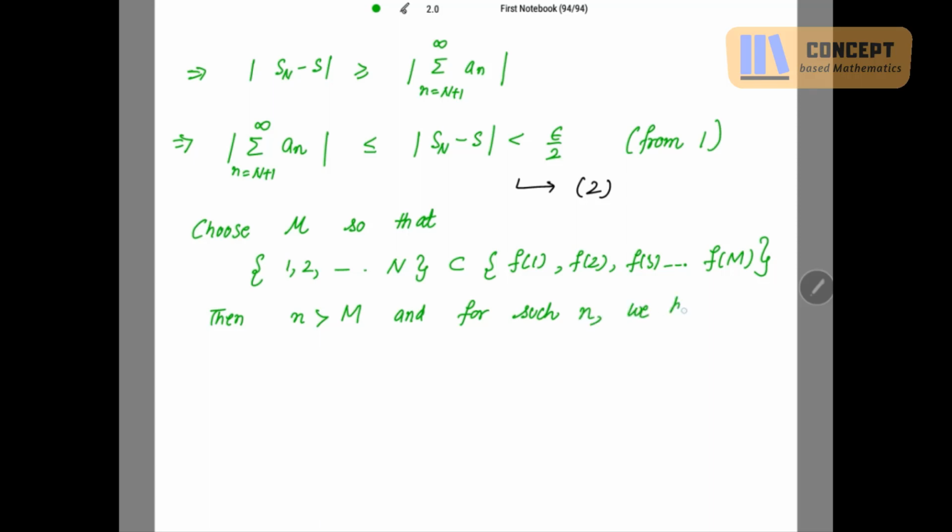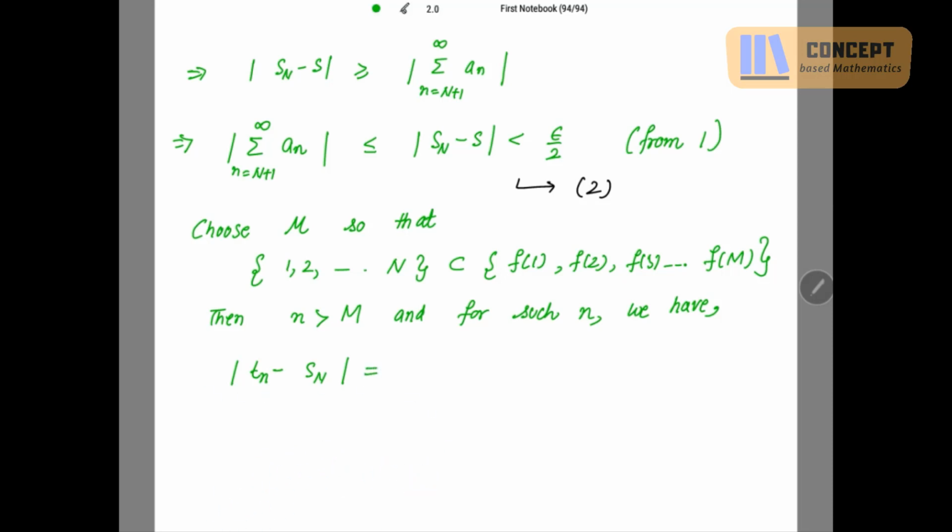And for such small n, we have mod Tn minus Sn. Let's check this mod. We need this mod later on because I have to prove Tn tends to S. Tn is nothing but the sum of summation Bn. I have to prove that this sum has the sum S. So I need this mod for that.